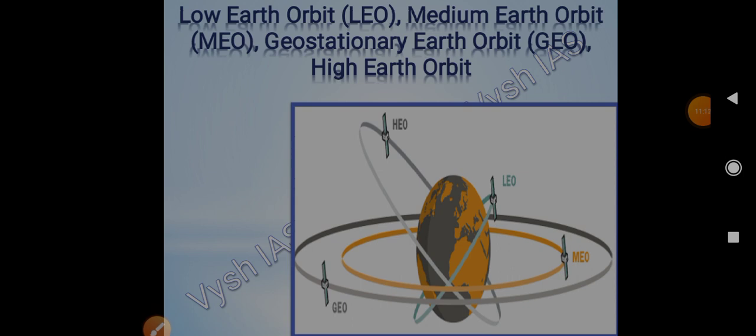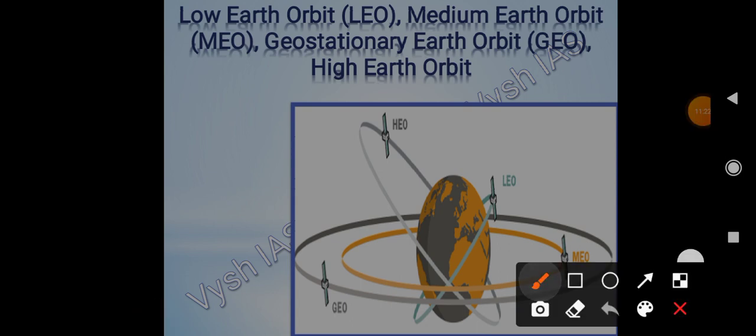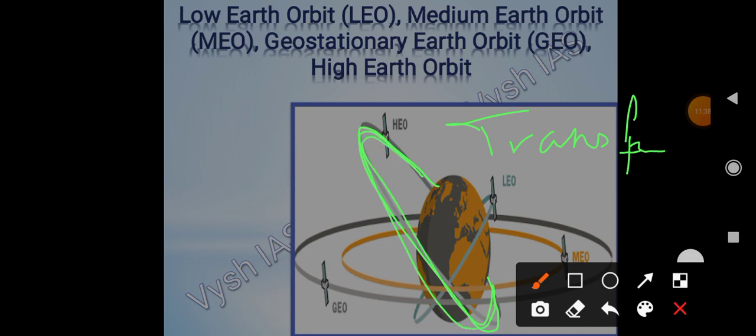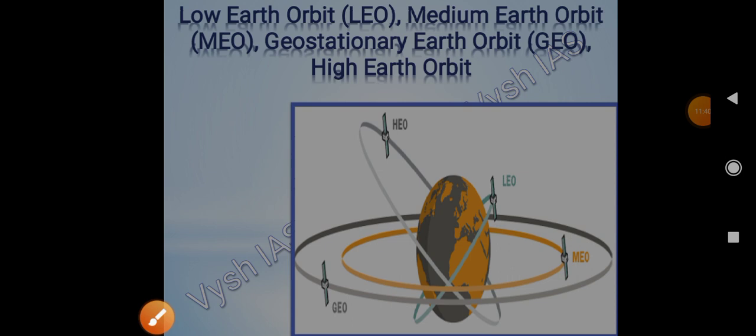One more thing we have to remember is inclination and eccentricity, which we will see later. And here one more thing we have to discuss is high Earth orbit. High Earth orbit will look something like this. It will be mainly used as a transfer orbit. We will see transfer orbit in further detail later. So basically remember, this is how HEO looks. It is basically used to transfer any spacecraft like that.